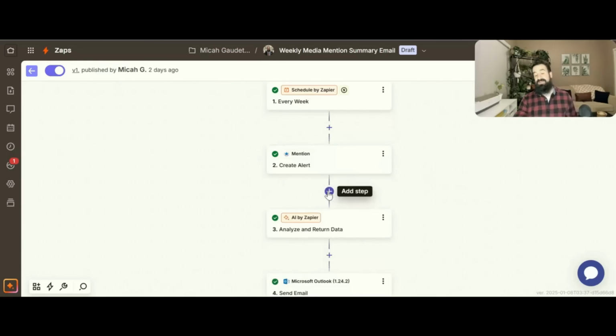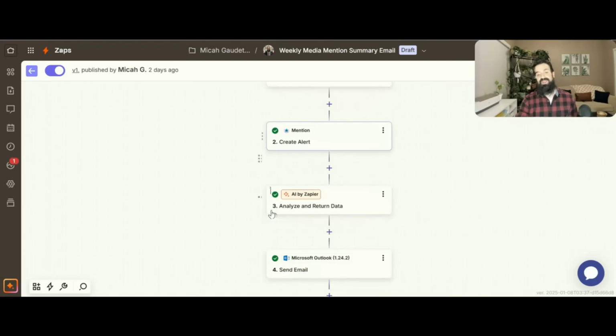And then when my name is mentioned in media and social media, things like that, it'll send it to this AI by Zapier that analyzes and returns the data, and it puts it into a bulletized format and then sends me an email again once a week. That way, once a week, I can go in there, see what's mentioned to me or things like that. Again, the same thing you could do with your city name or something of that nature as well. So super, super helpful, super powerful.